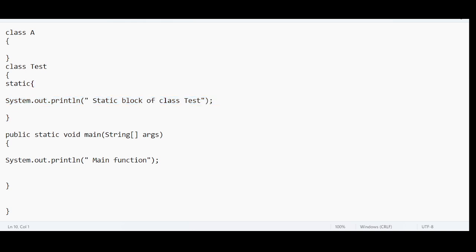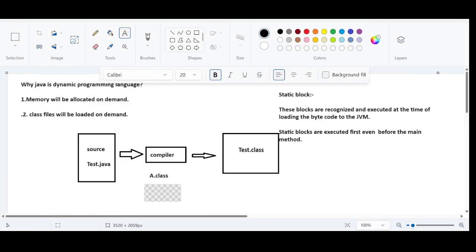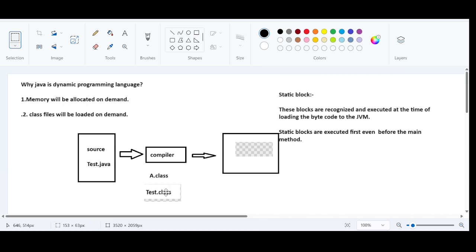Usually what happens, again, let's think from the beginning. Let's think like a beginner. You have to save the program, and the dot class files will be generated, as we have seen already. And what the static block says is that the JVM gives importance to the static blocks first, before the main method. These blocks are recognized and executed at the time of loading the bytecode to the JVM. What does it even mean? This is the bytecode. Test class is the bytecode. At the time of loading the bytecode to the JVM, static blocks will be executed.